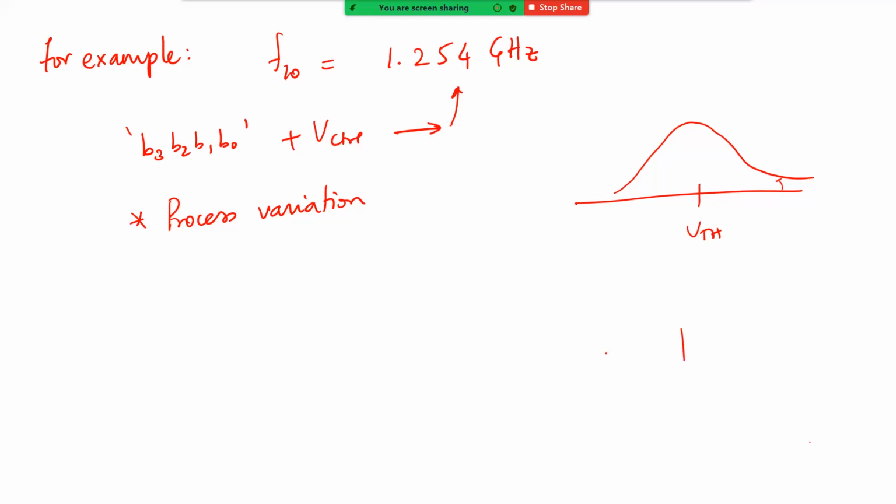So your cap value, let's say this is the nominal capacitance that you chose or you designed. If you collect, let's say, 1000 ICs and then you measure the capacitance, it will have another spread. So basically what will happen, 1000 different ICs will have 1000 different oscillation frequencies for the same control voltage and same bit setting. All right, now on top of that, there will also be temperature variation.